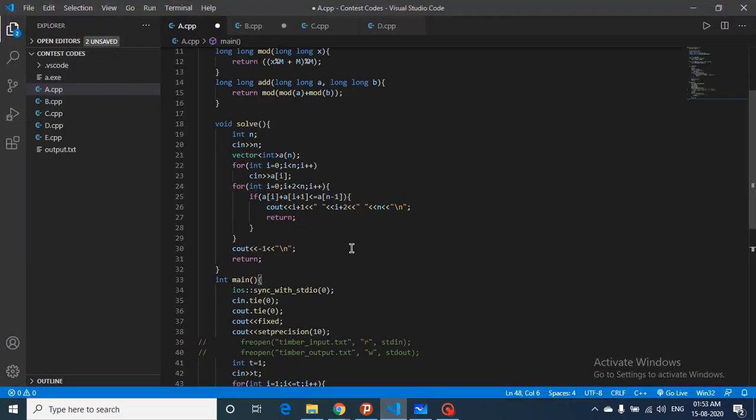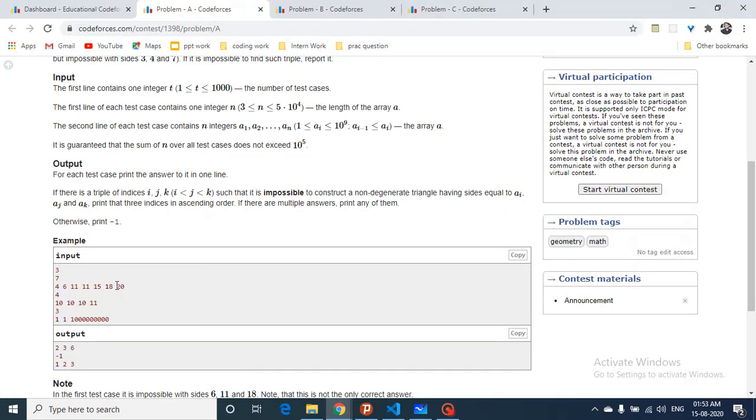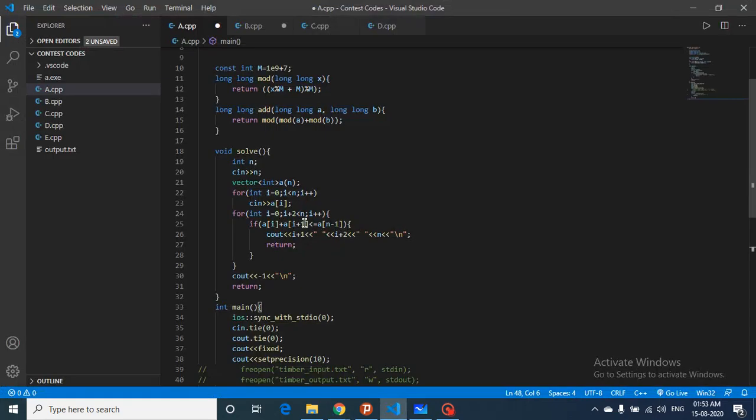Let's move on to the code part to make it more clear. This is the code. Take the input of n and the sides and then iterate over them, because as you can see we have to leave the last part. We iterate over two sides and stop at this point. So our i will move while i+2 is less than n, because we are matching i and i+1 against the last side. We don't go to the last point; we go up to two before the last position.